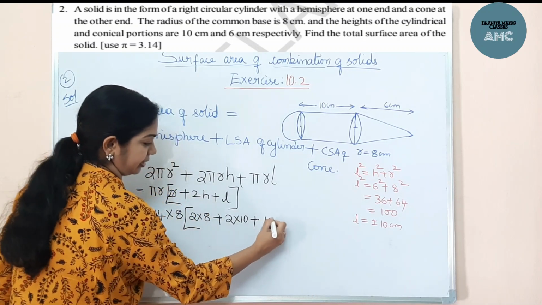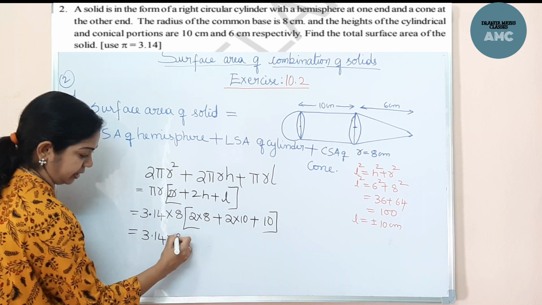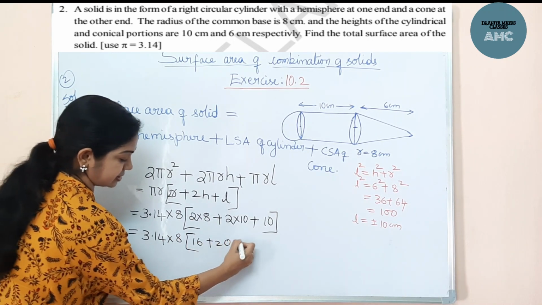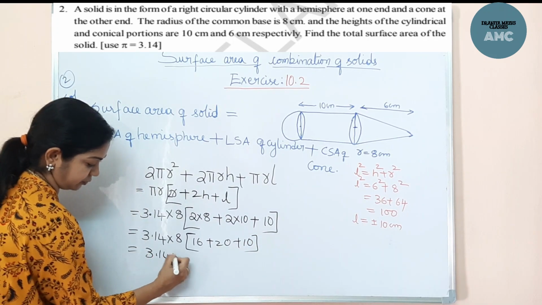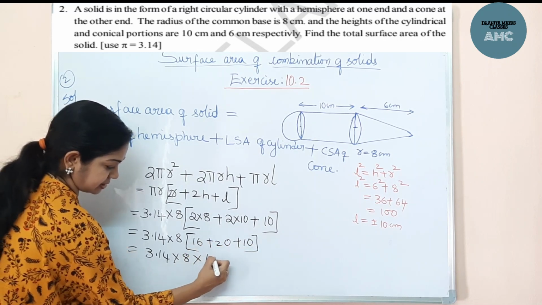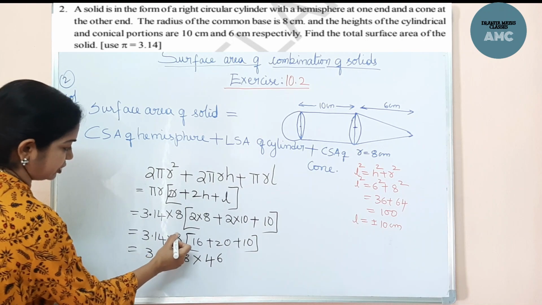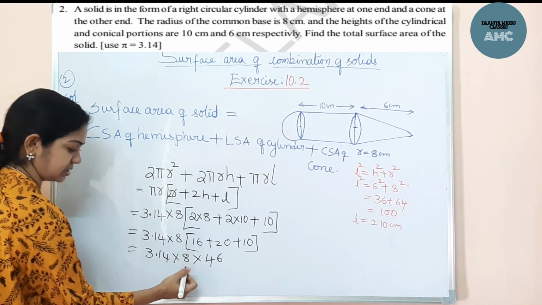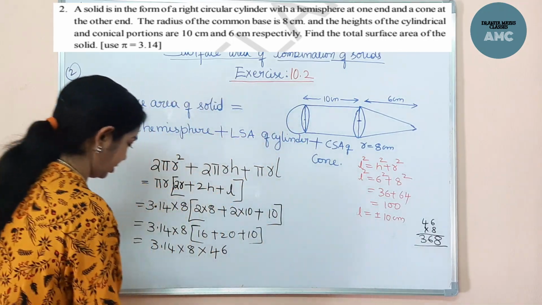That is again 10. So this comes to 3.14 into 8 into (16 plus 20 plus 10), which is 3.14 into 8 into 46. Now we will multiply these two first, 46 into 8, which is 368.